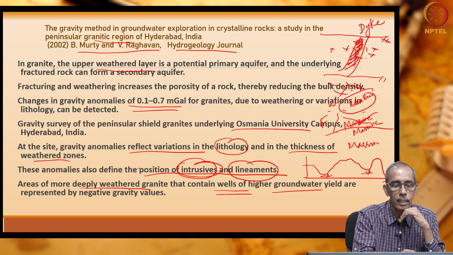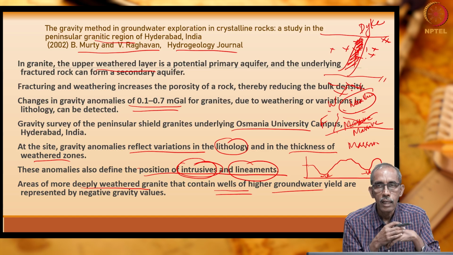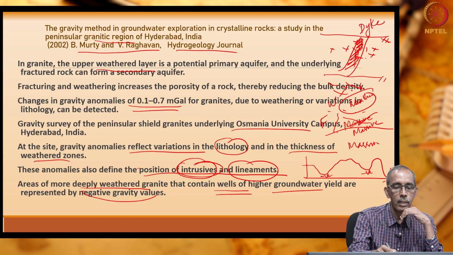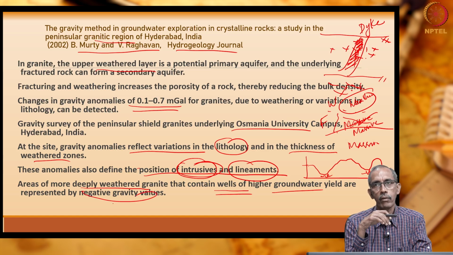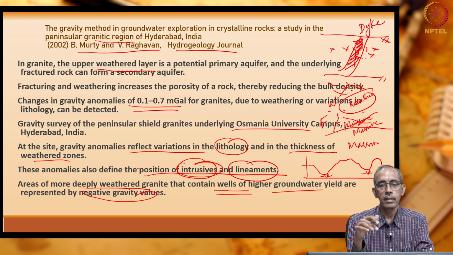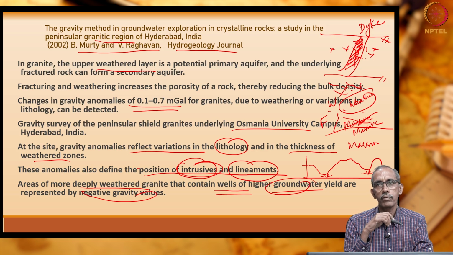So, areas which are deeply weathered or highly weathered granite have very low gravity values, negative gravity values. In such regions, they had wells that yield large amounts of groundwater. So, this is what they have done in their study.